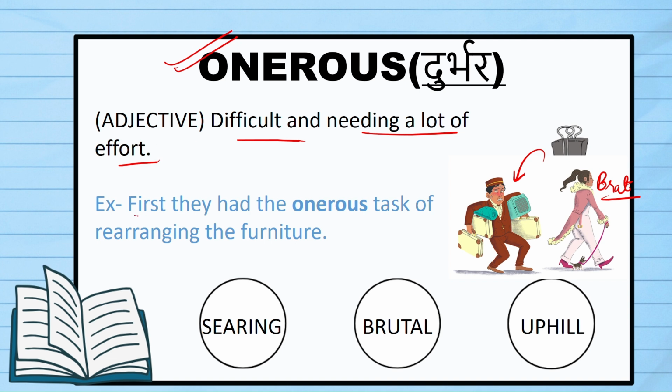The sentence says, first, they had the onerous task of rearranging the furniture. So they had a very difficult task of rearranging the entire furniture. For any place, if you're shifting also, rearranging the furniture is a big task. The synonyms are searing, brutal, and uphill. Something is uphill, that is, it is tough to reach. Here, searing is important, and we're going to star mark that.